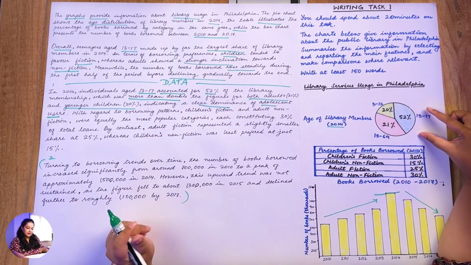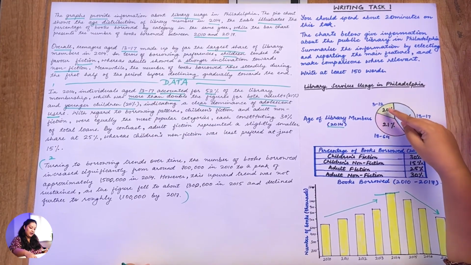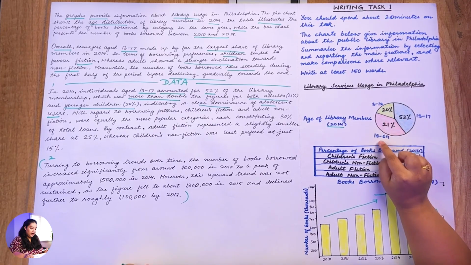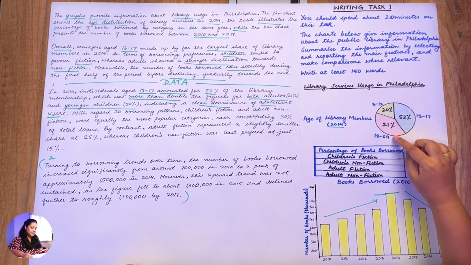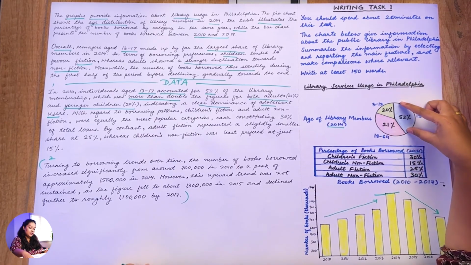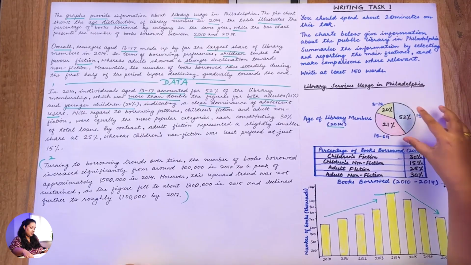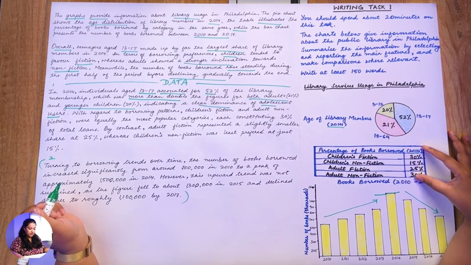So basically it tells us that this portion, which is 52%, when we add the other two, which is 3 to 12, younger children, and adults 18 to 64, if you add both of these, it's around 41%, but clearly the adolescent users show dominance, because when you put them together, this is even more. So that is why it is showing dominance in the membership. Next comes the table chart.